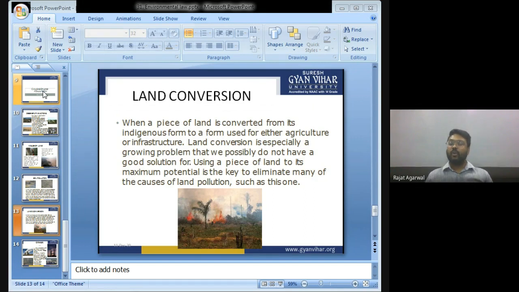As you all know, population is growing day by day, but we have limited resources for the population to stay, and because population and industries are growing day by day, we have to use the land of the forest also. We are cutting down the forest and using that land, and ultimately because of this, land is getting polluted day by day.